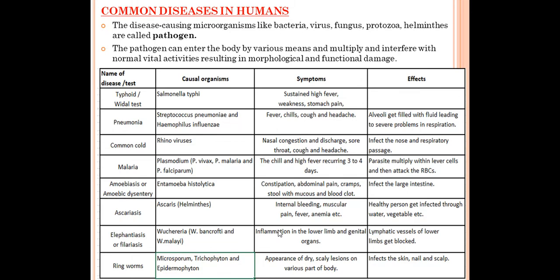Next, we have read about many types of diseases which are caused by bacteria, virus, fungi, protozoa and helminths. In that we have read about typhoid. Typhoid is caused by Salmonella typhi. Pneumonia is caused by Streptococcus pneumoniae and Haemophilus influenzae. Common cold is caused by rhinovirus. Malaria is caused by Plasmodium. Amoebiasis is caused by Entamoeba histolytica. Ascariasis is caused by Ascaris. And Elephantiasis is caused by Wuchereria. And ringworm is caused by Microsporum, Trichophyton and Epidermophyton.